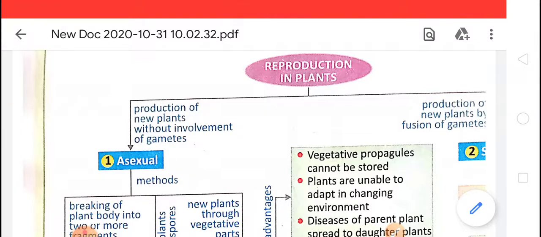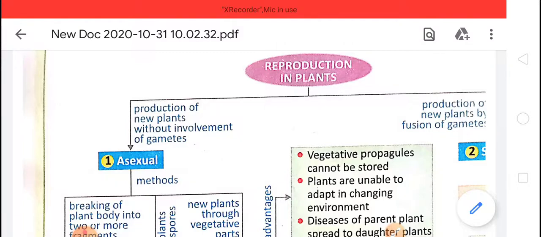Asexual is the production of new plants without involvement of gametes. It means gametes are not formed in the asexual method and they do not fuse either. So we can say that in asexual methods gametes are not formed and not fused together, while in sexual reproduction the gametes are formed and they fuse together to form the zygote.